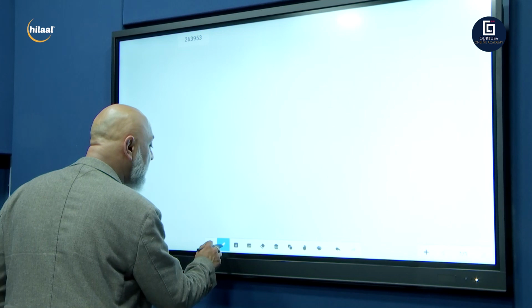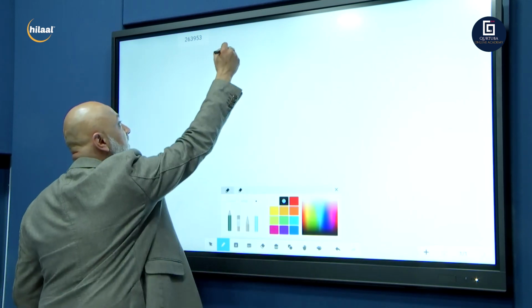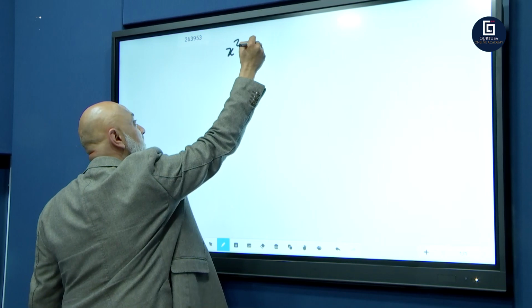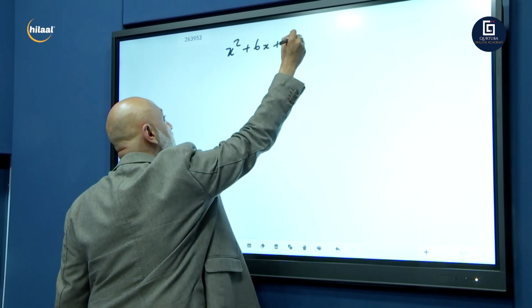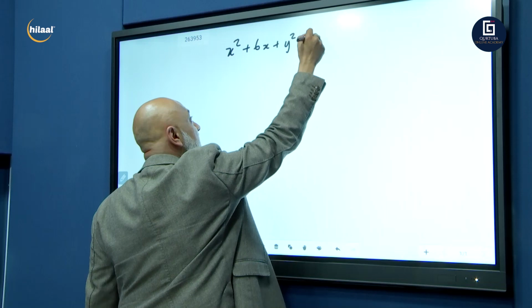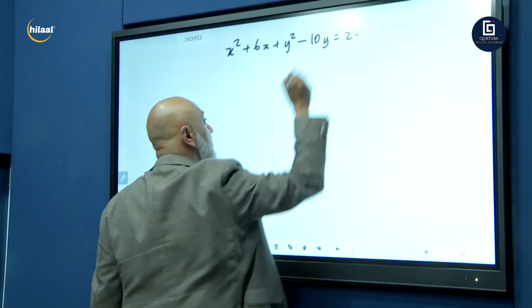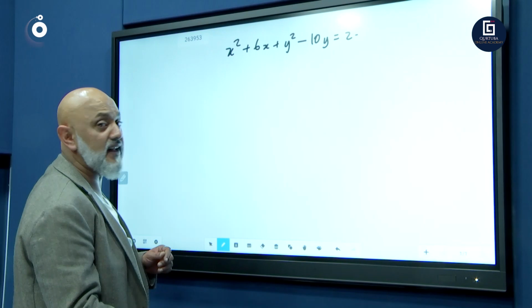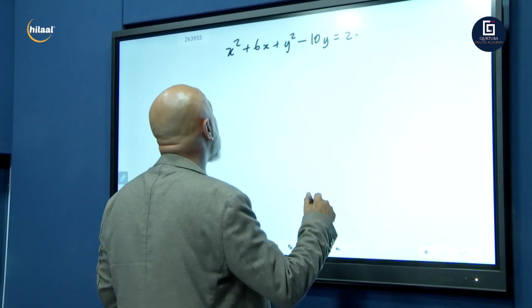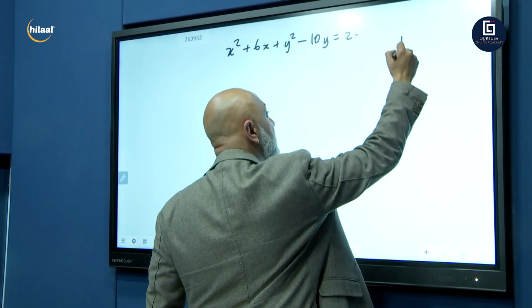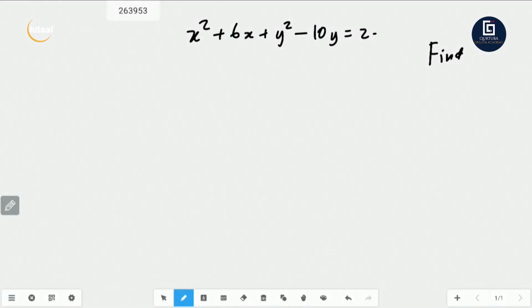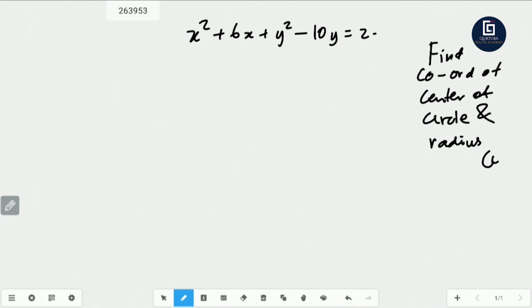Right. Now they give you a situation like this, guys. Now they tell you x squared plus 6x plus y squared minus, let's say 10y is equal to 2. Right? They give you an equation like that. Now they tell you find the coordinates of the center of the circle and the radius. So they give it to you in expanded form. Find the coordinates of the center of the circle and the radius for 4 marks.